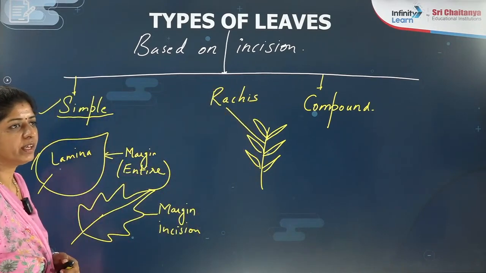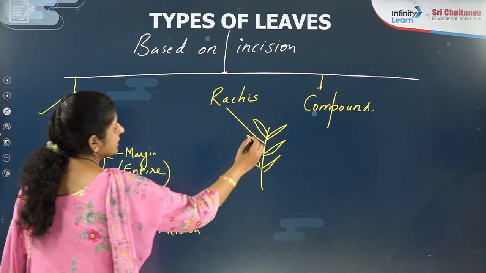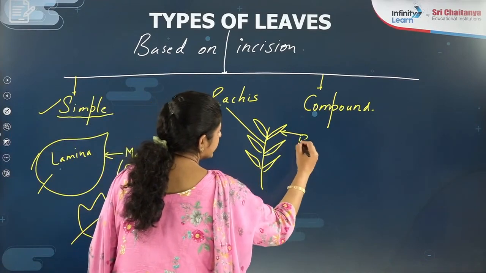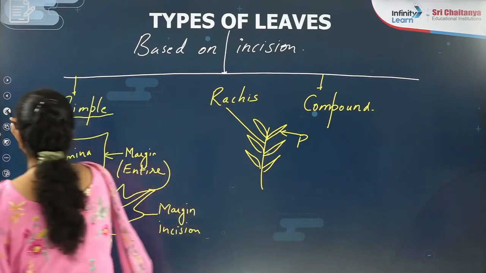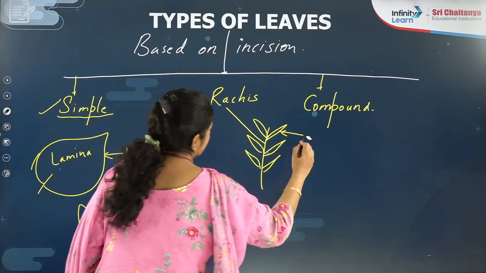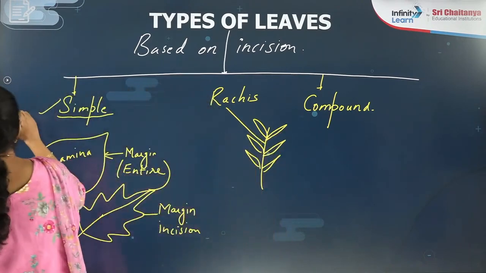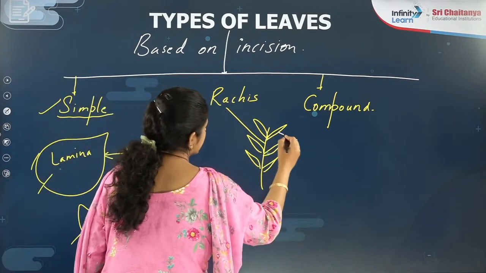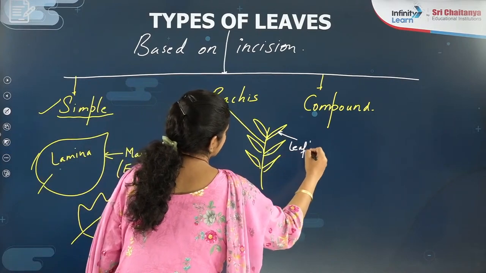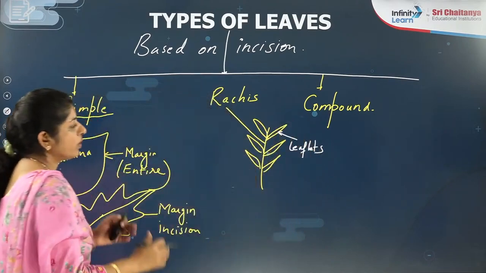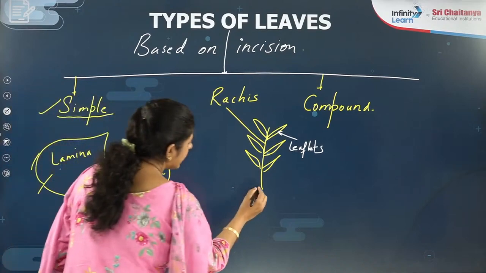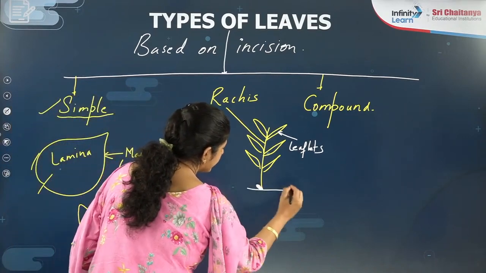You call it what? Rachis, right? And these small ones you call what? The leaflets, right? So what do you call these things? Leaflets. Are you getting that? So if it is like that, now their axillary bud will be here. It will be here.